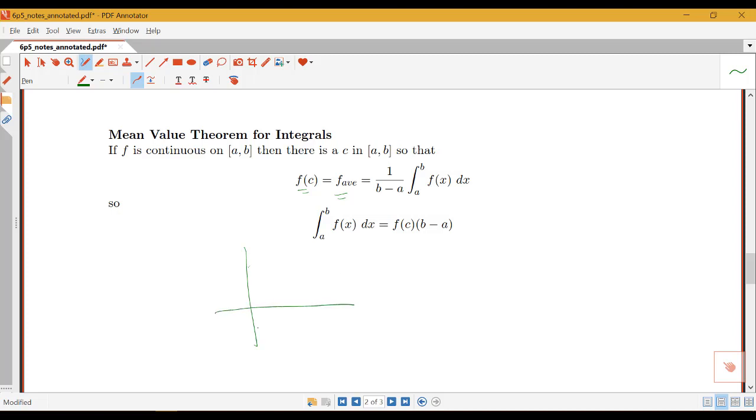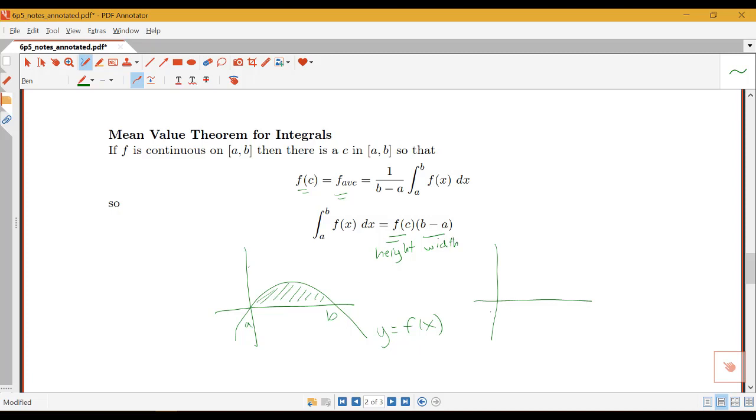Well, if I have my graph, let's say of my f of x on the interval from a to b, we know that the integral from a to b of f is the area under that curve. So that's the left-hand side here. And that's saying that that area is the same as the area of a rectangle with height f of c and width b minus a.